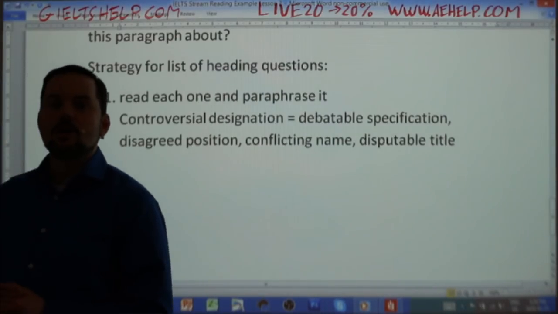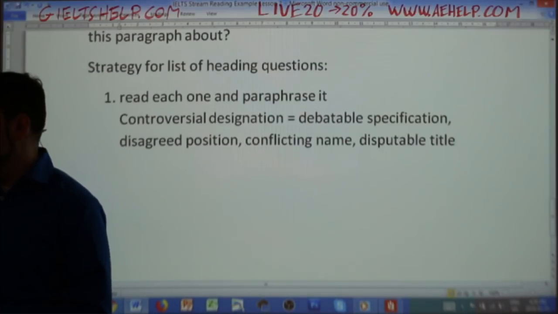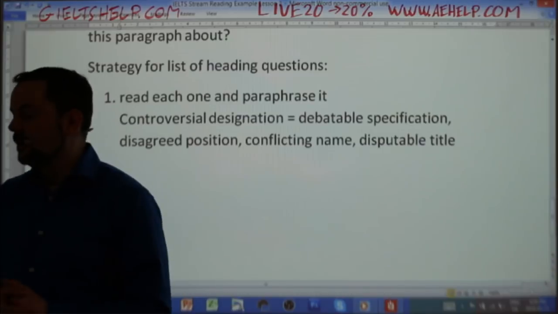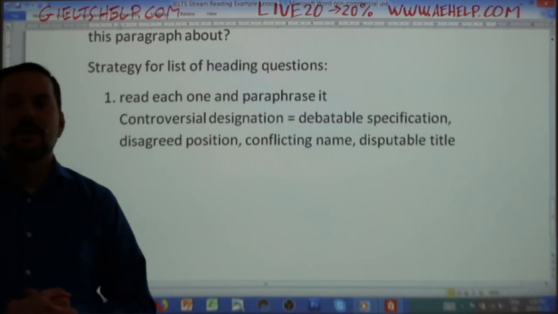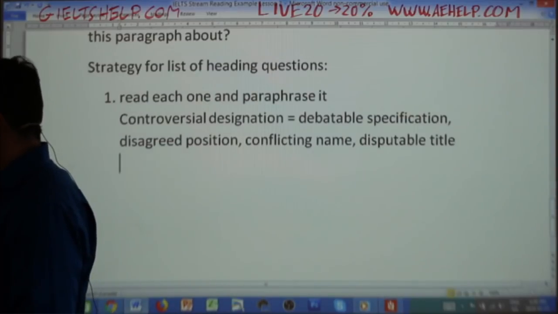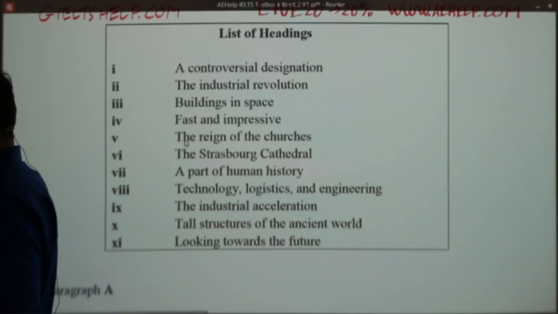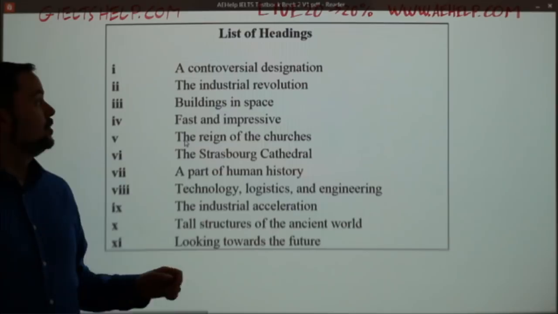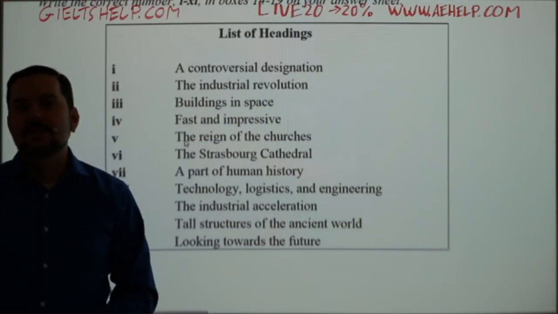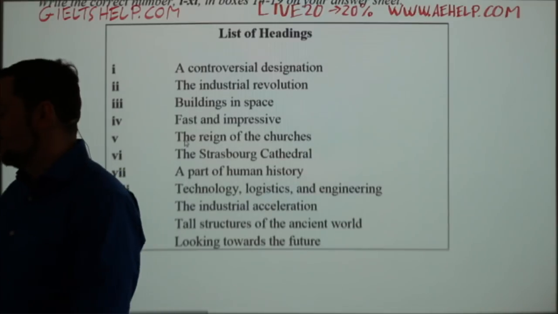So all of these are good synonyms. So debatable specification, disagreed position, conflicting name, a disputable title. Okay, notation. Those are all correct. All right, we won't go into this much detail for each one, but that's the idea. So number 2, the Industrial Revolution. What's another way to say Industrial Revolution?